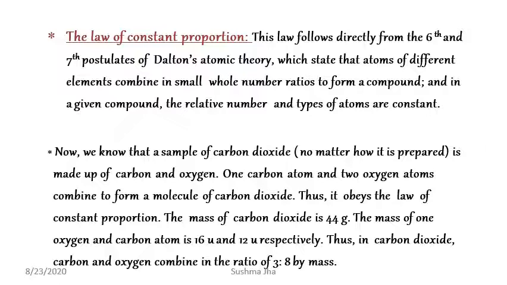As you know, carbon dioxide is made up of carbon and oxygen. So one carbon atom and two oxygen atoms combine to form a molecule of carbon dioxide, CO2. Thus, it obeys the law of constant proportion. C to O is in the ratio of 1 to 2, CO2. The mass of carbon dioxide is 44 gram. We can obtain the molecular mass of carbon dioxide CO2 by adding 16 units of oxygen twice and 12 units of carbon. Thus, in carbon dioxide, carbon and oxygen combine in the ratio of 3 to 8 by mass.